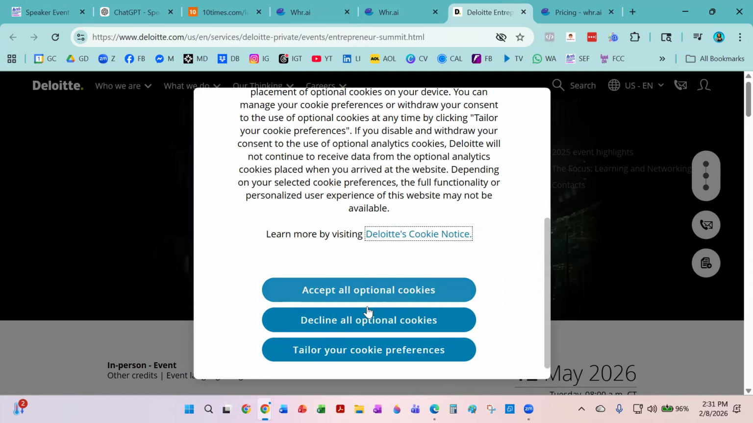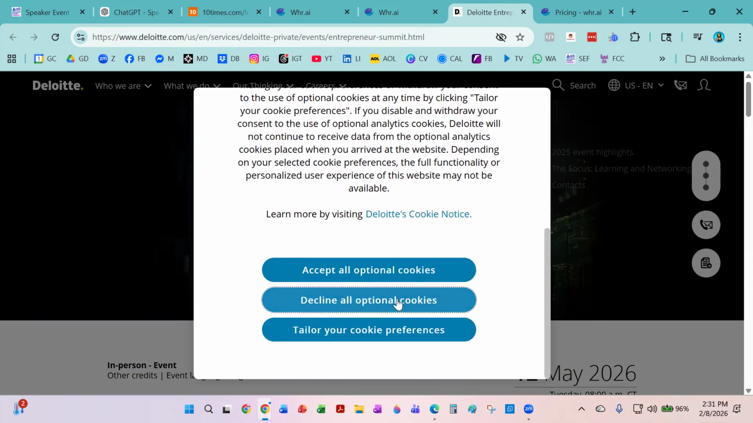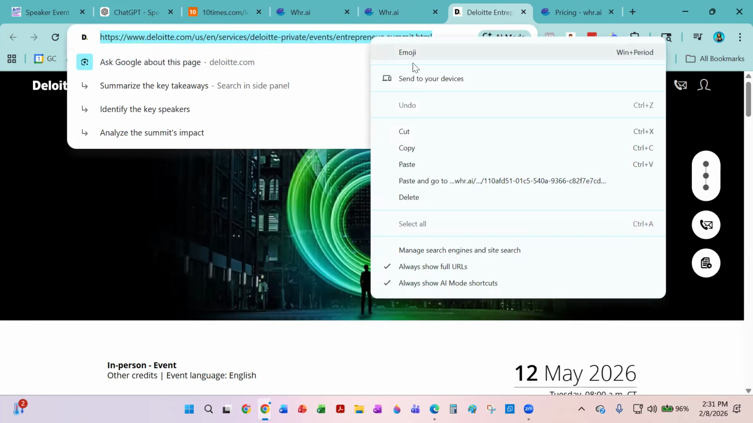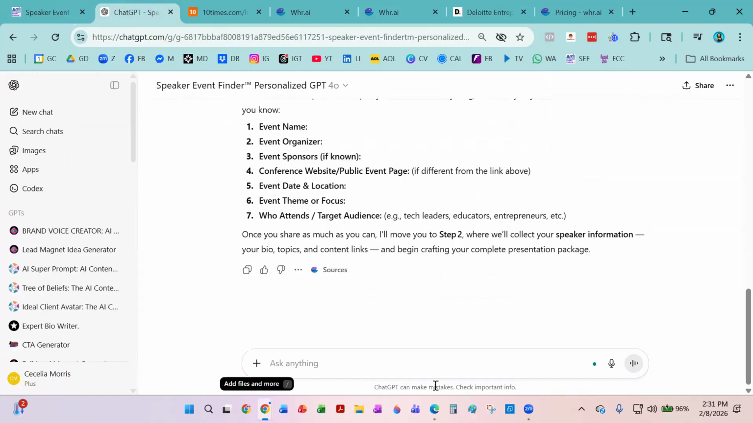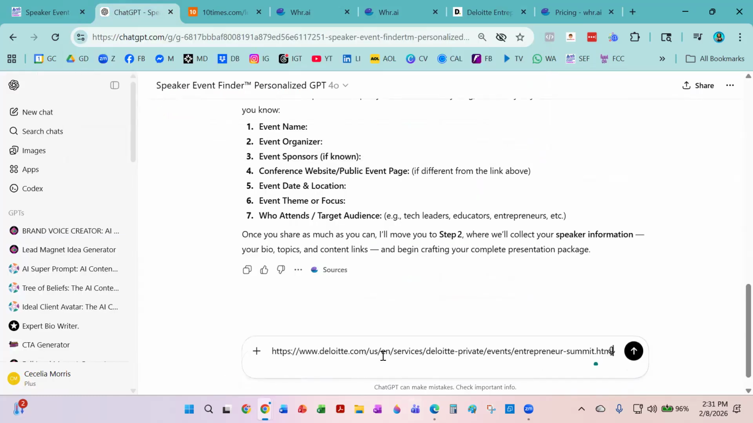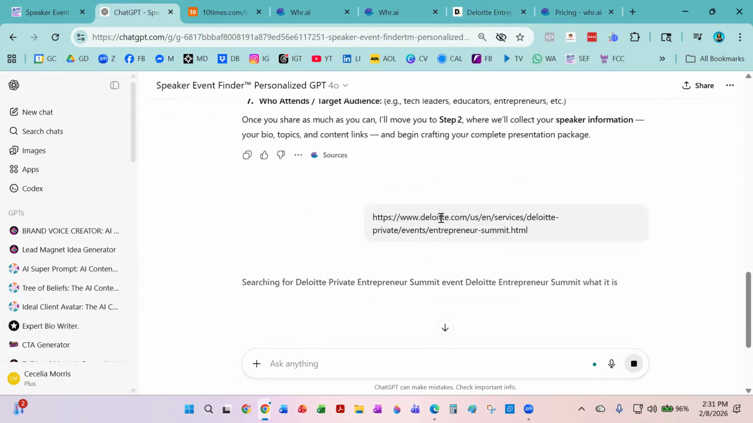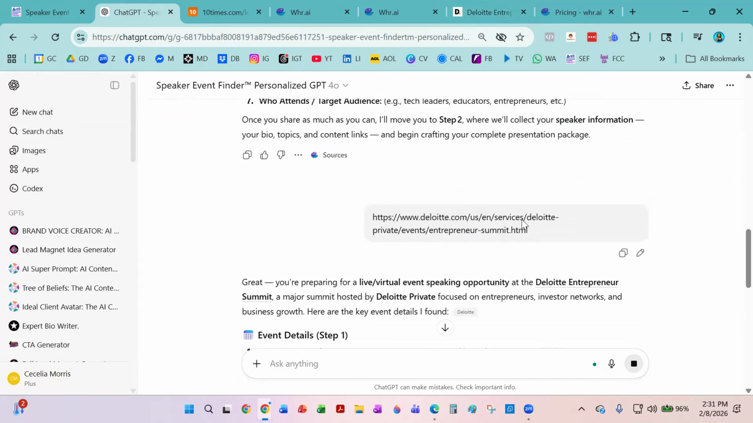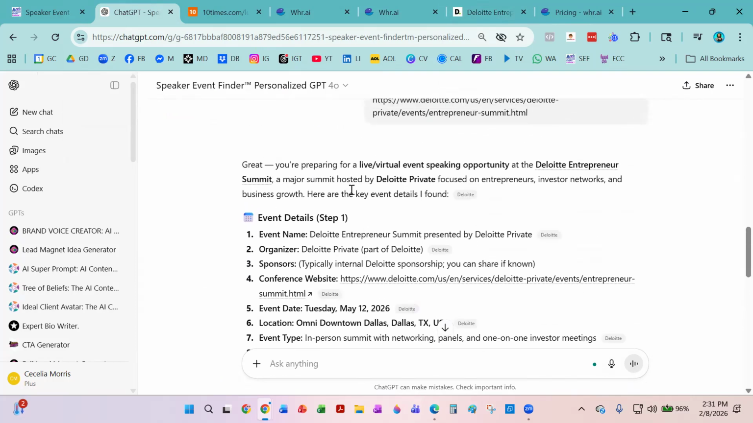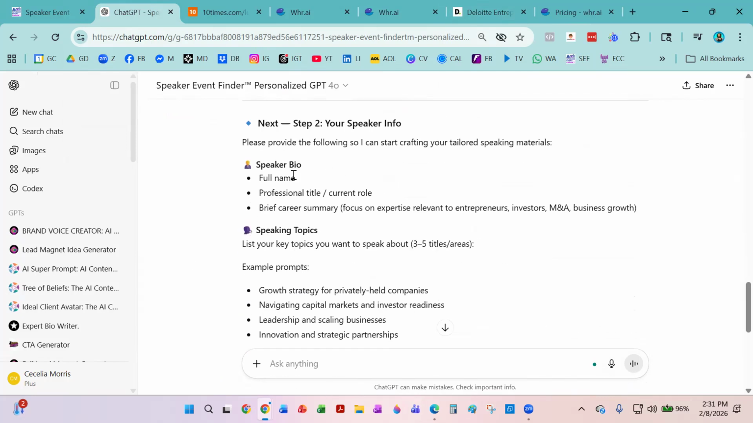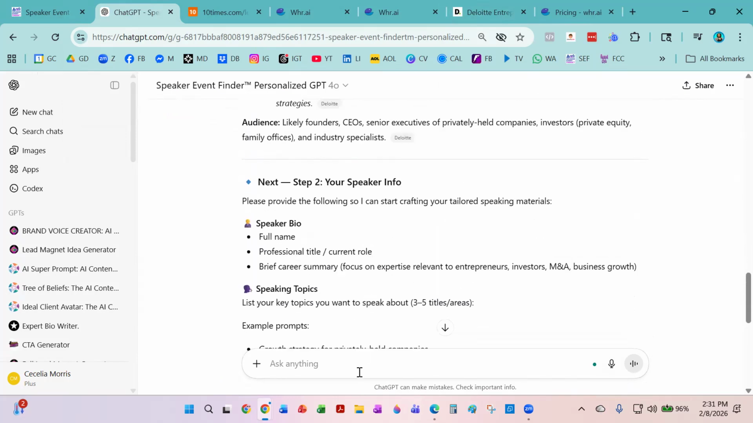And we'll delete all. We don't need the optional cookies. All right, so now here's the information of the event since it didn't like it inside of the AI for 10 Times. So we're going to copy this, head back over to our software, drop it in here, and let's see if this will now pick it up. Okay. So now it's got the event details, and now it wants our speaker information. And from here, we pick up right where we left off.